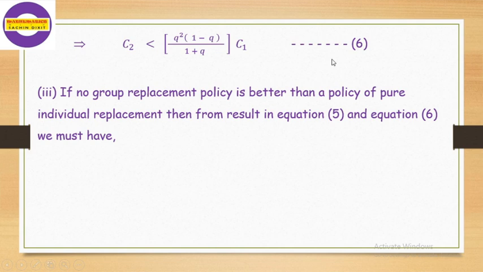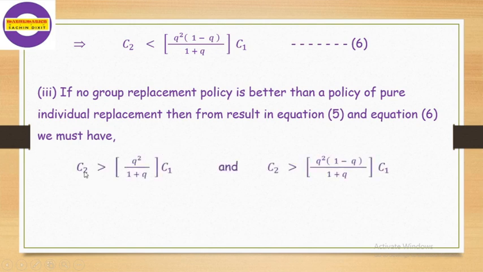And in the third condition, no group replacement policy is better than a policy of pure individual replacement. Then from results in equation 5 and 6 we must have, in this case, that group replacement policy cannot be used. We just have to use the pure individual replacement policy.